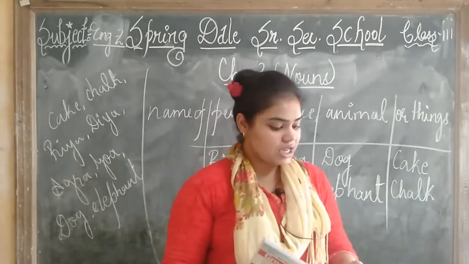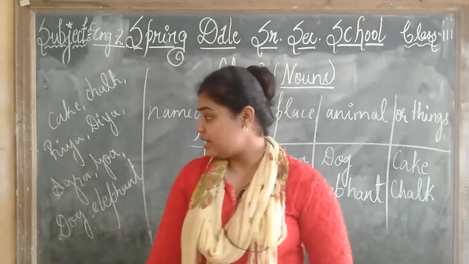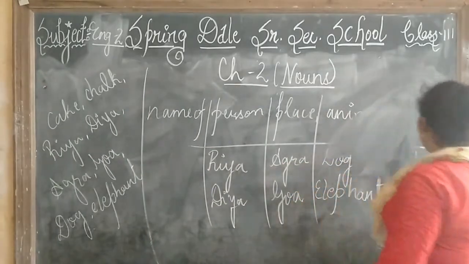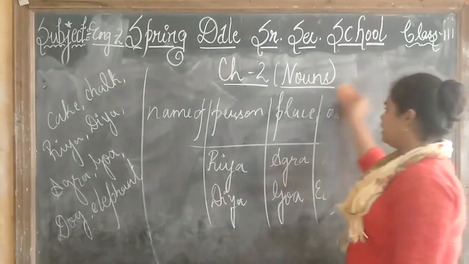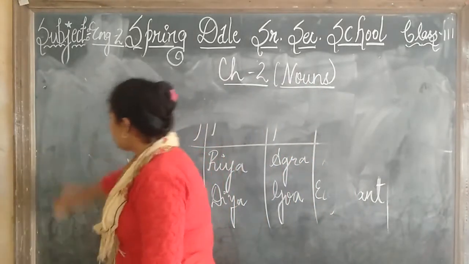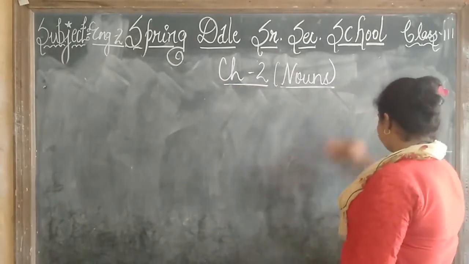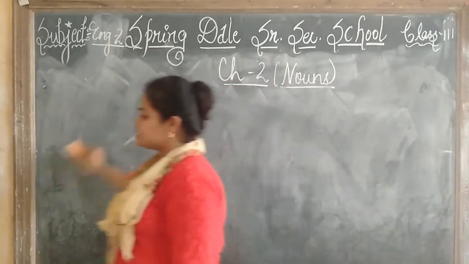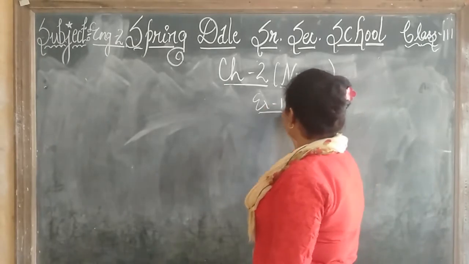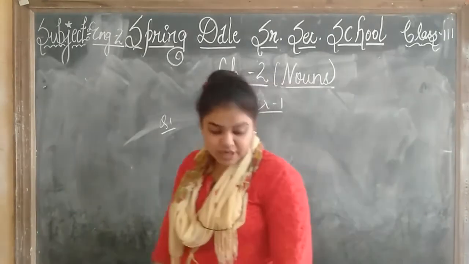A sentence may have more than one naming word. One has been done for you. Now, there are the sentences given to you. In that, there can be more than one naming word or one naming word. अब आपको उसमें ढूंढना है कि उसमें एक नेमिंग वर्ड है या एक से ज्यादा नेमिंग वर्ड है. So children, we will do exercise 1, question number 1.